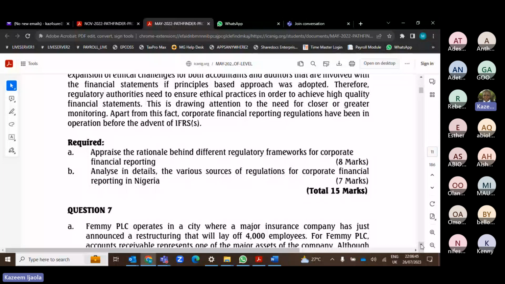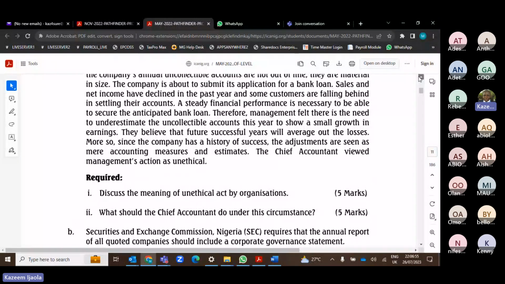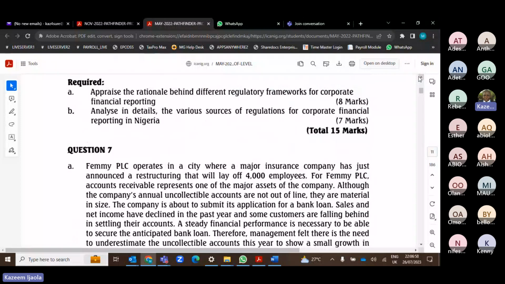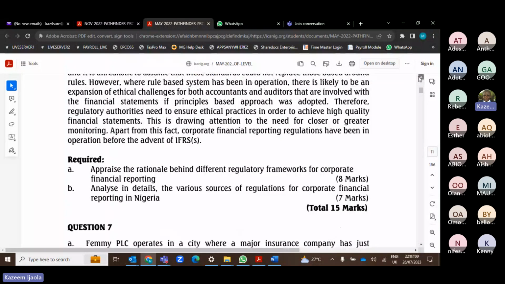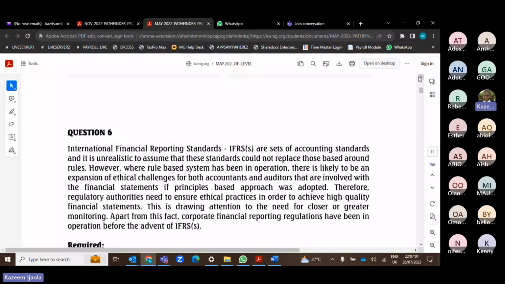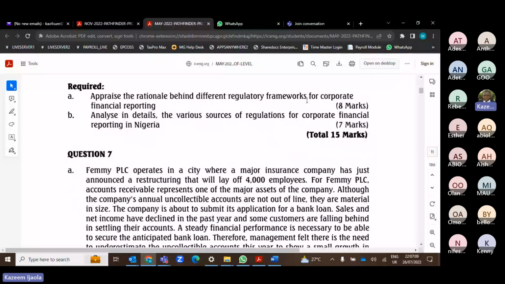This question is talking about ethics. You can see here now, with what we have done this evening, we can even write this exam. This is about 30 marks, right? Section C. We can easily write this and score about 25 to 30 here. So easily. All right.